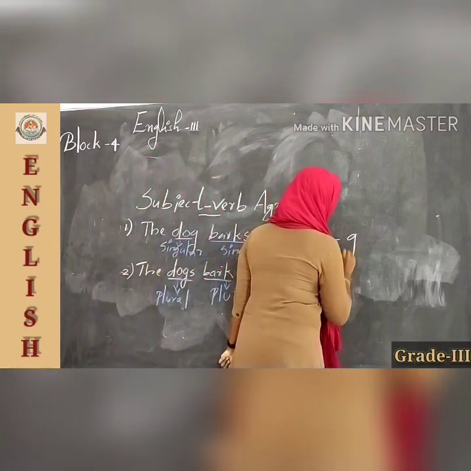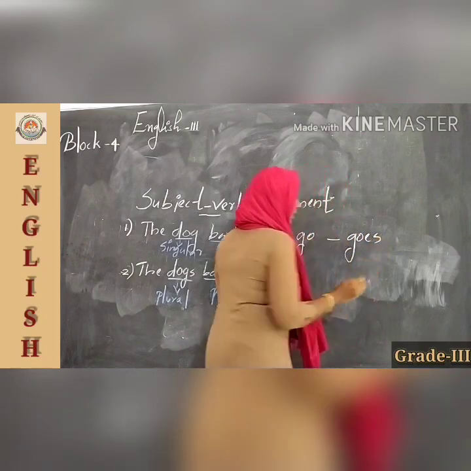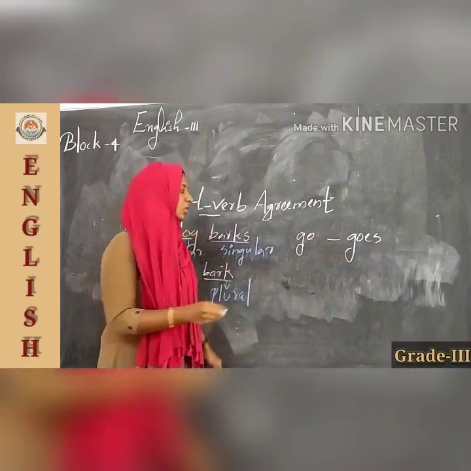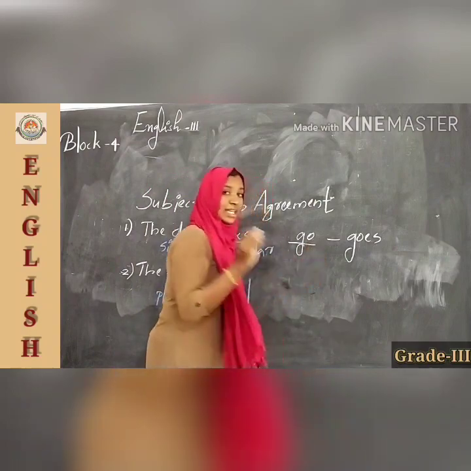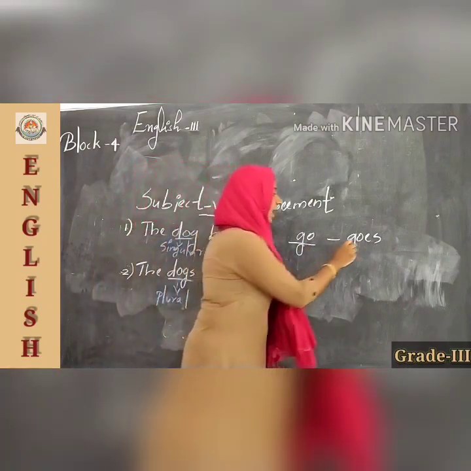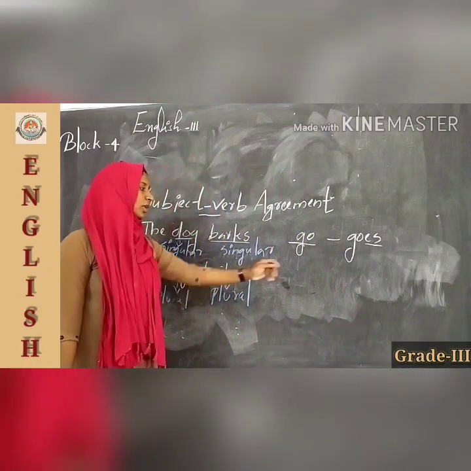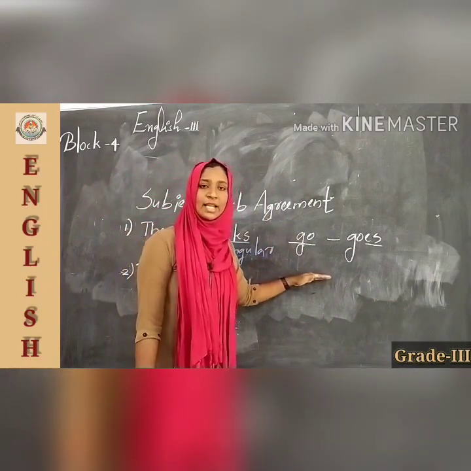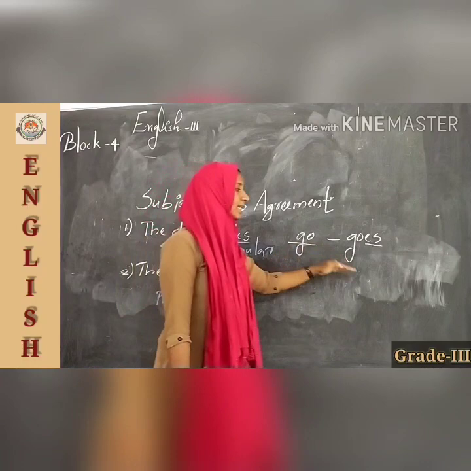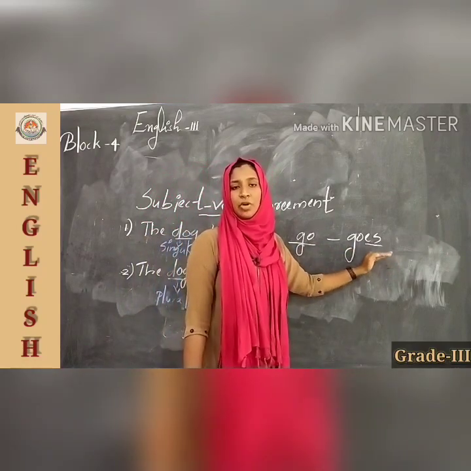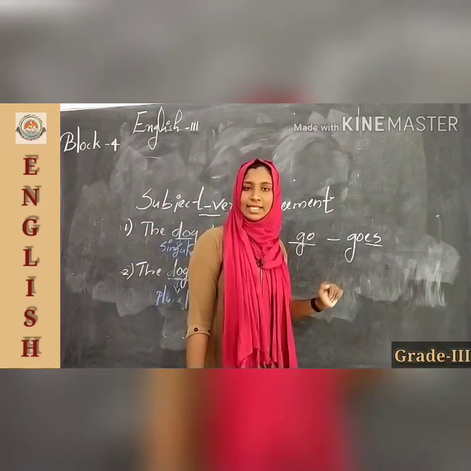And goes. It's also a verb. So here go is the base form of the verb and here we add es to the base form of the verb, isn't it? So here the base form of the verb itself is plural. If we add s or es to the base form of the verb, it becomes singular.